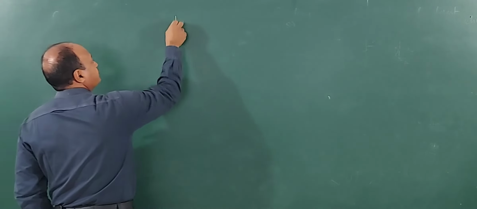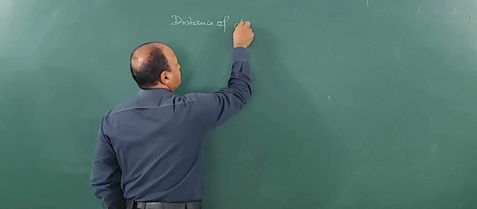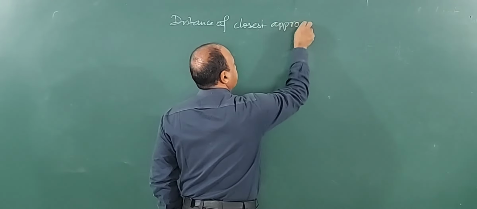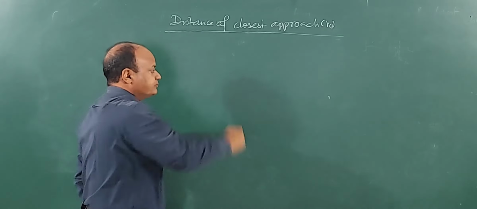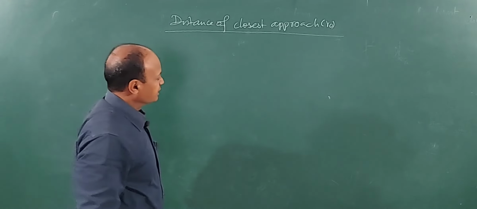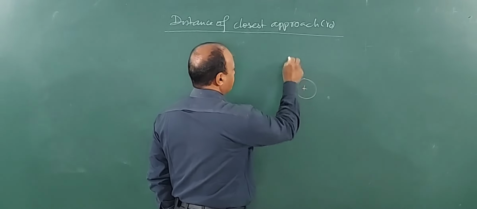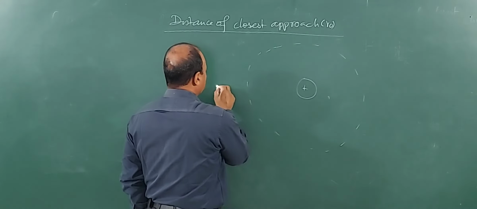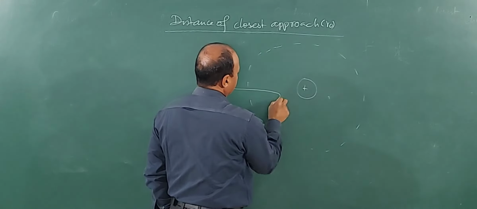Distance of closest approach, that is R0. So children, this is the nucleus, magnified view. This is the atom, suppose. This is how the alpha particle is coming, plus 2e, going up to here and coming back.